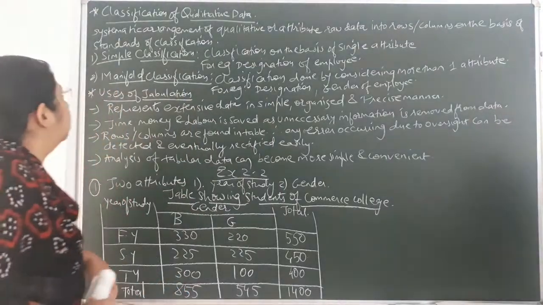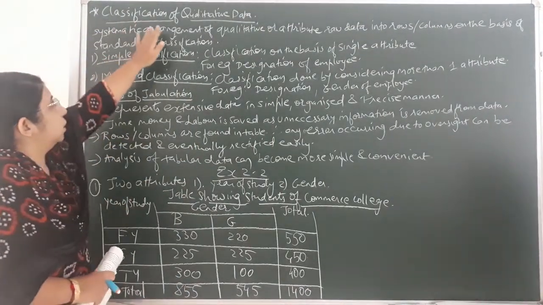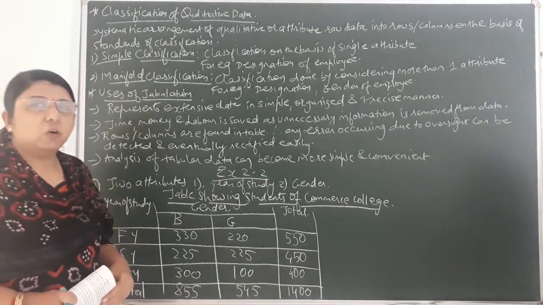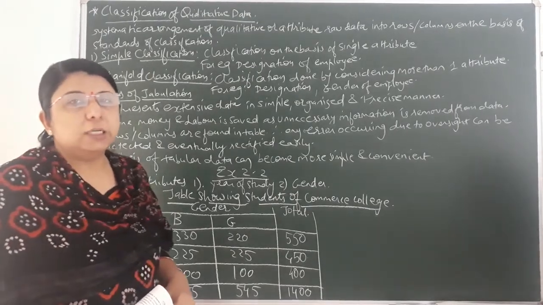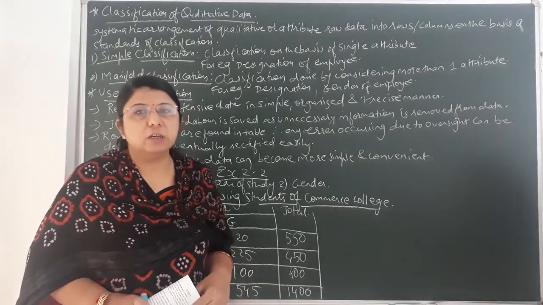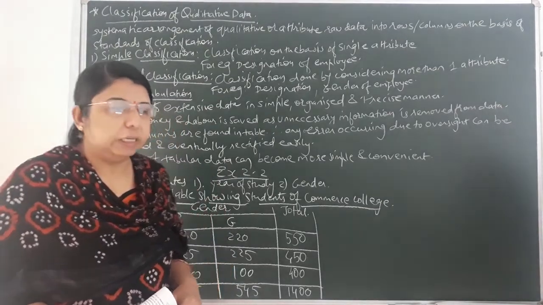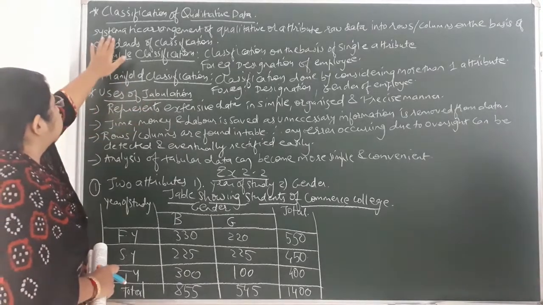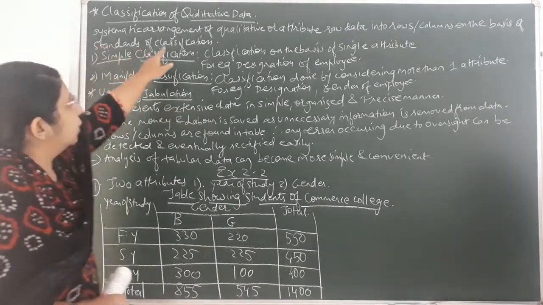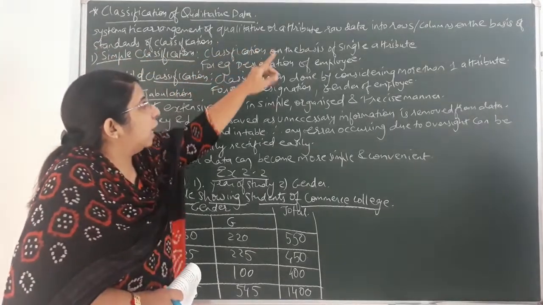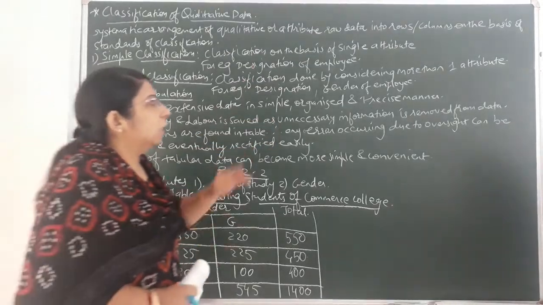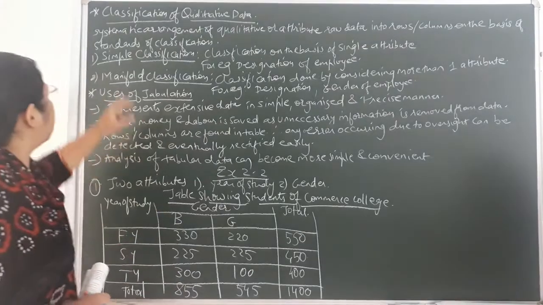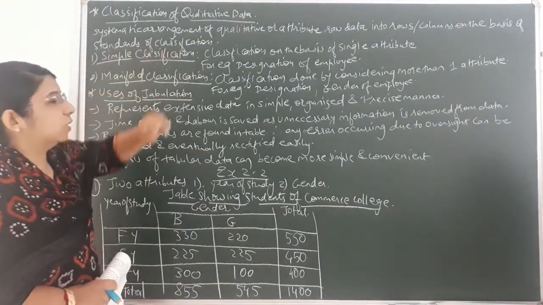As you can see on the board, I have written the heading, that is classification of qualitative data. It means the data which cannot be generally measured in terms of numbers, numeric figures, that are called qualitative data. Now, what is classification of qualitative data as written on the board? Systematic arrangement of qualitative or attribute raw data into rows or columns on the basis of standards of classification.